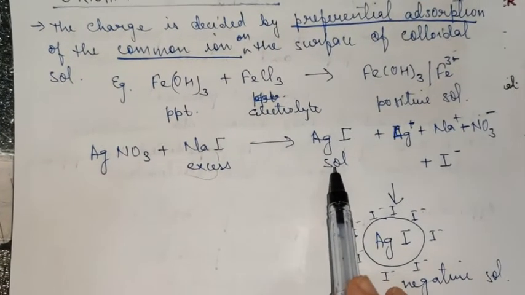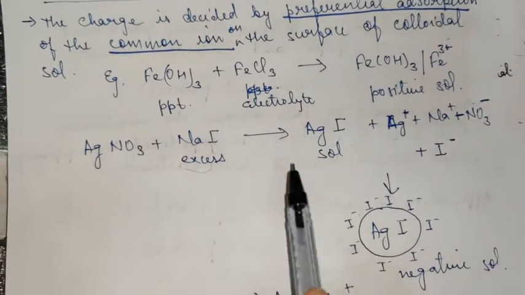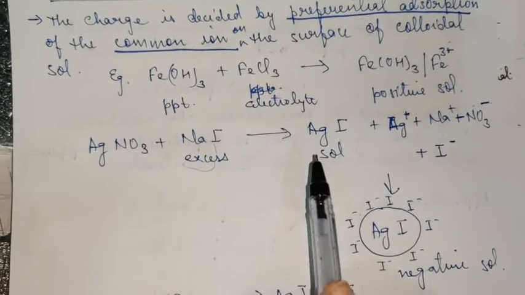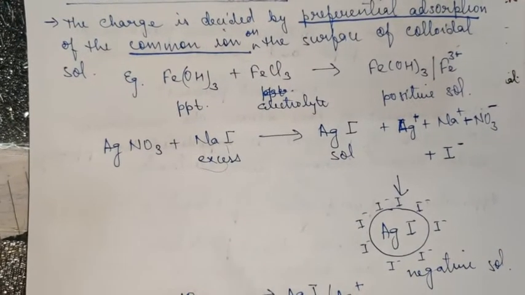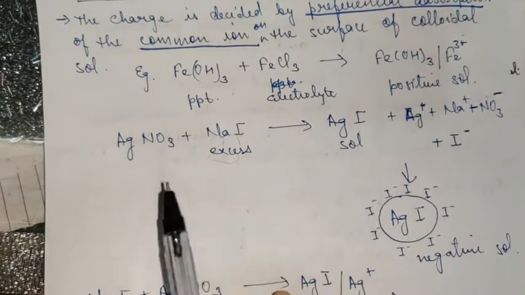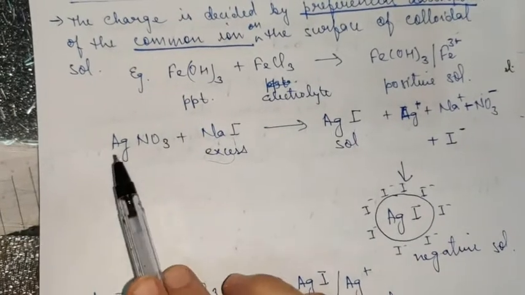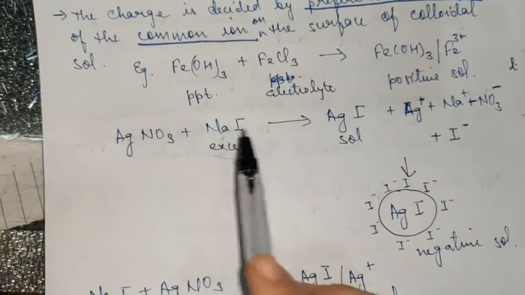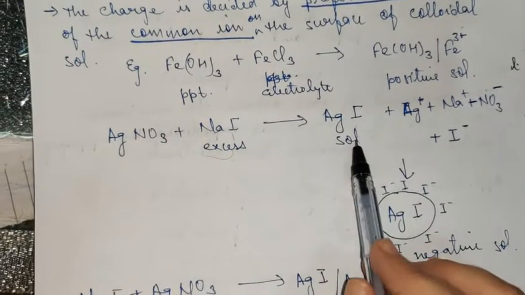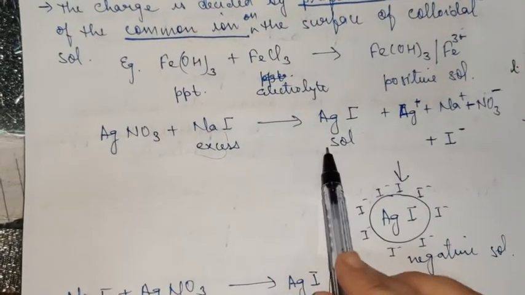If you remember, I gave you a table where I named the different types of sol or colloidal solutions depending upon the dispersed phase and dispersion medium. I hope you remember that. So when you react these two, on the exchange of ion, you'll get AgI, the sol of AgI, which is a precipitate now.